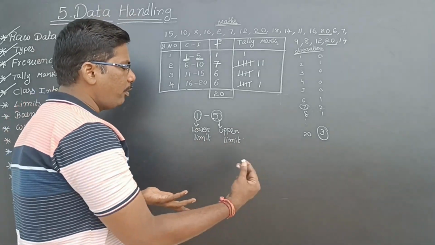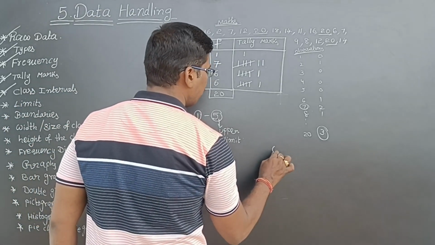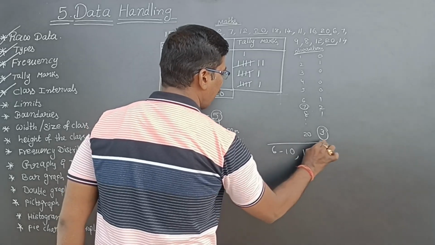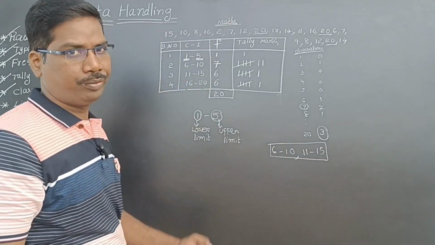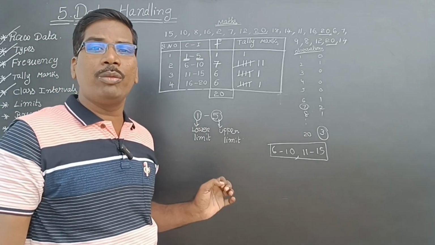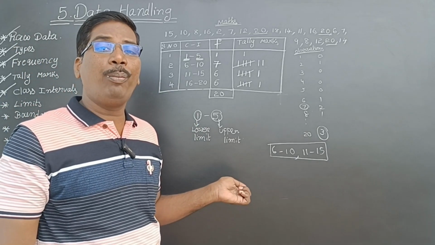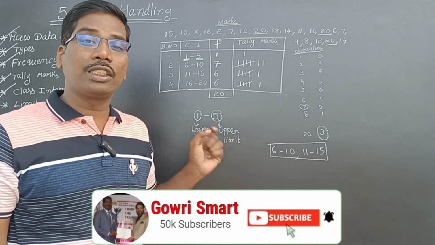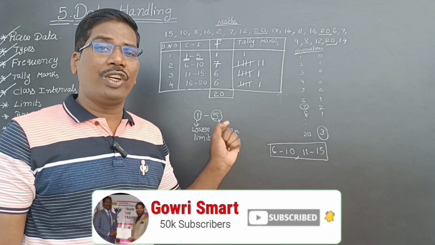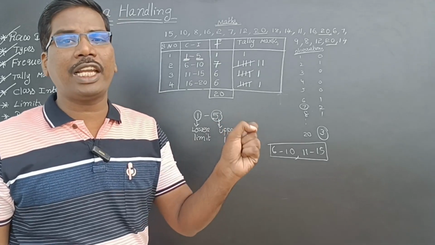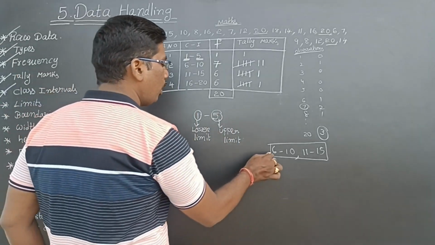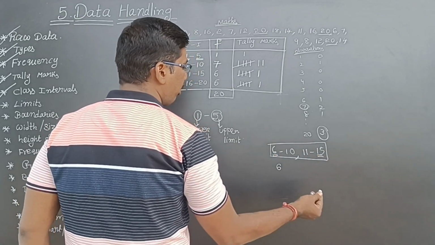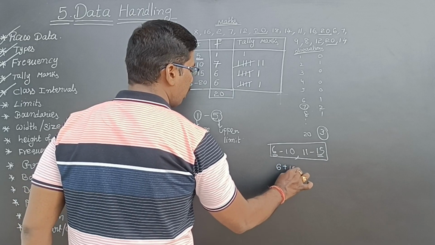Now they will ask like this: the sum of the lower limit of the first class interval and the upper limit of the second class interval. See how logically they are asking. The lower limit of the first class interval is 6 and the upper limit of the second class interval is 15. So the total is 21.